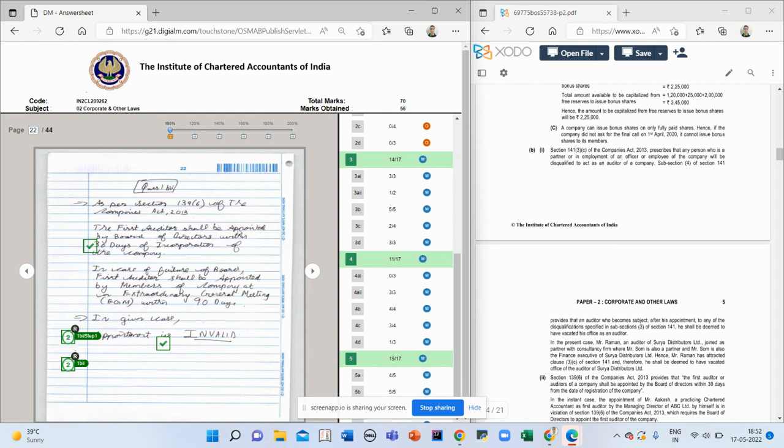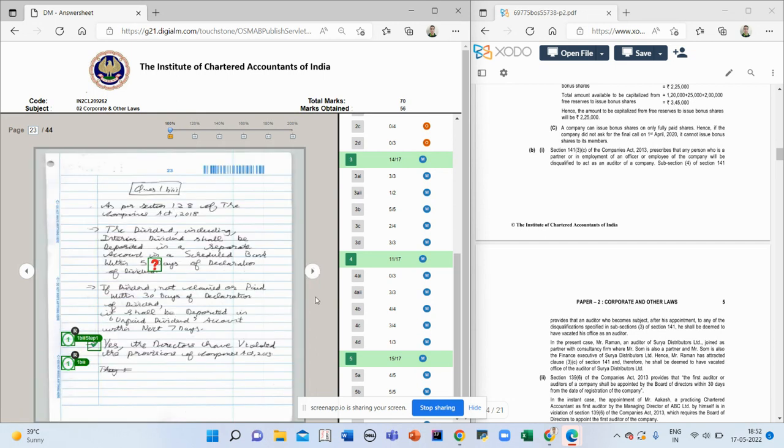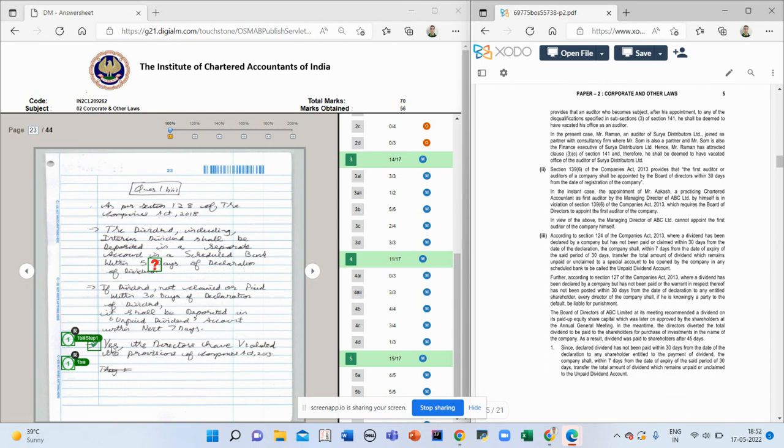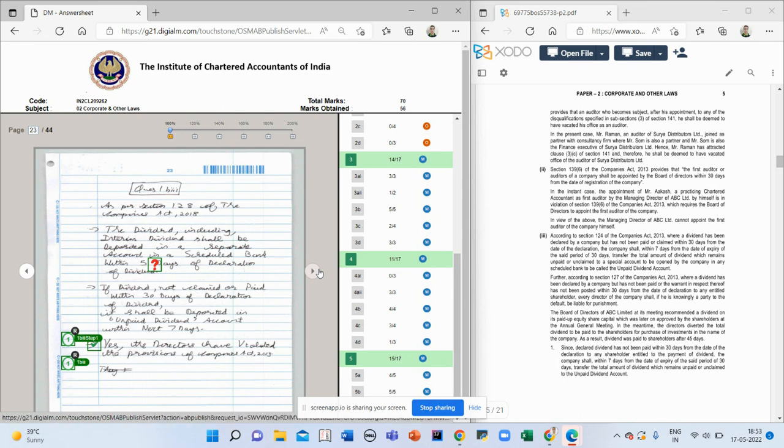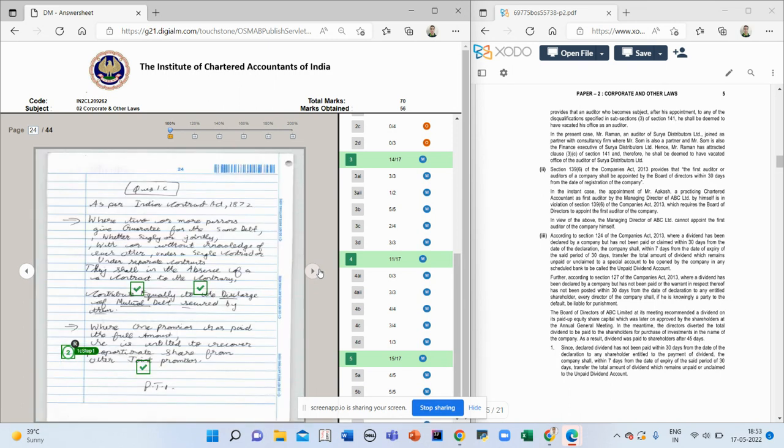Then 1B, it was again regarding the disqualification thing. The director cannot appoint himself as the auditor. So the conclusion is also very clear and the provision is also written. Third was regarding dividend. I have not written it completely. I only wrote that it was violated since within 30 days it has to be paid. So I got 1 out of 2 since I did not write the penal provisions.